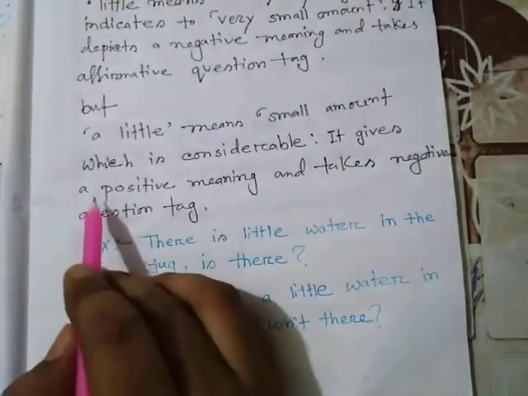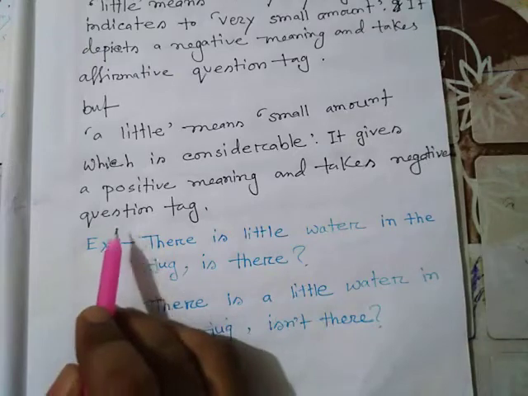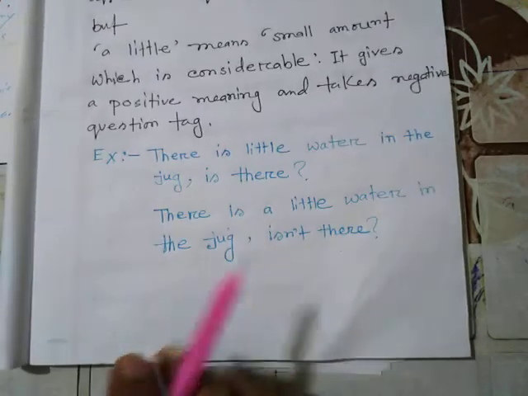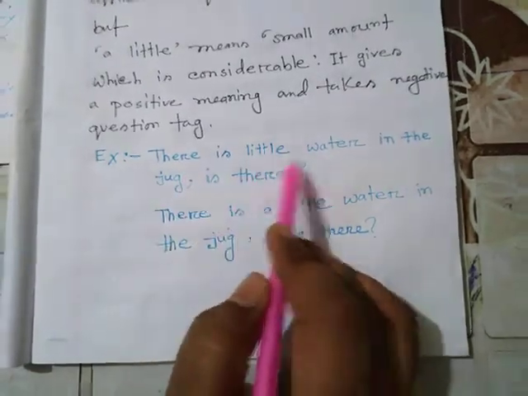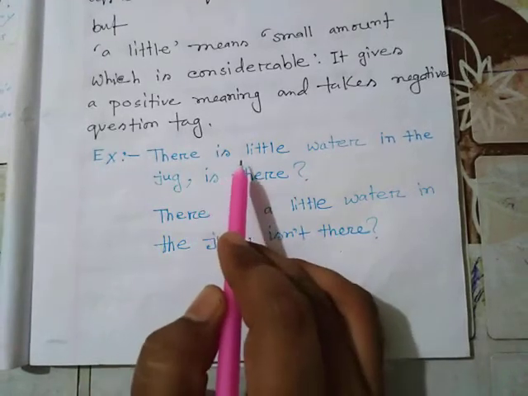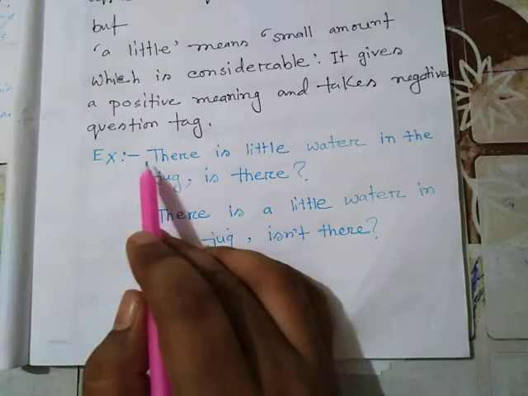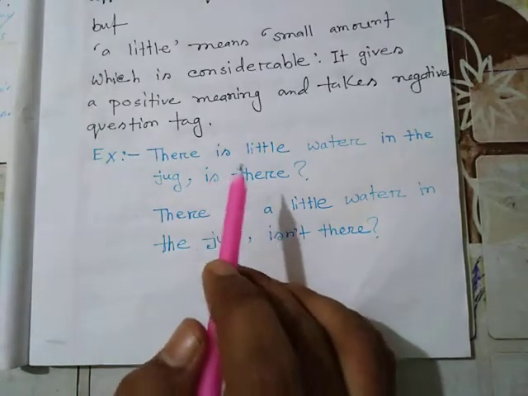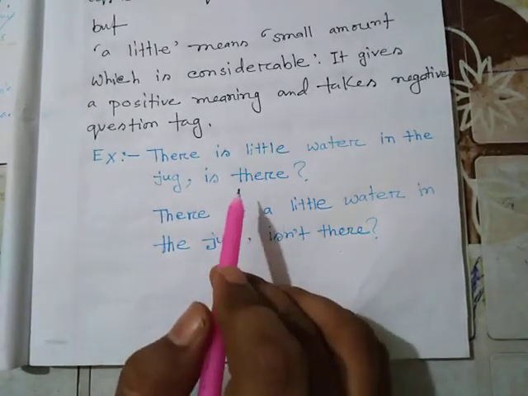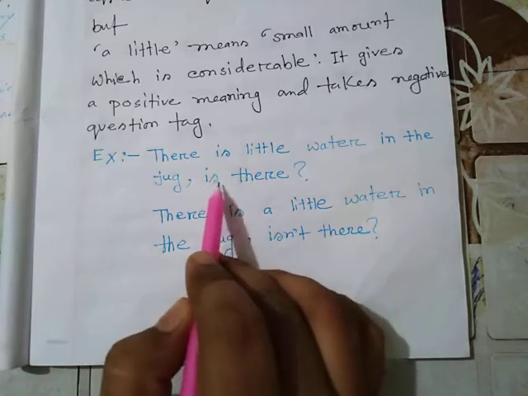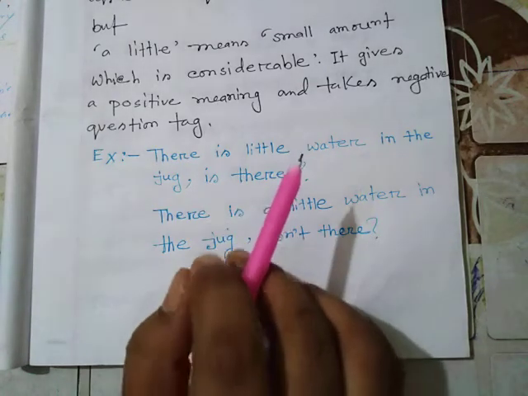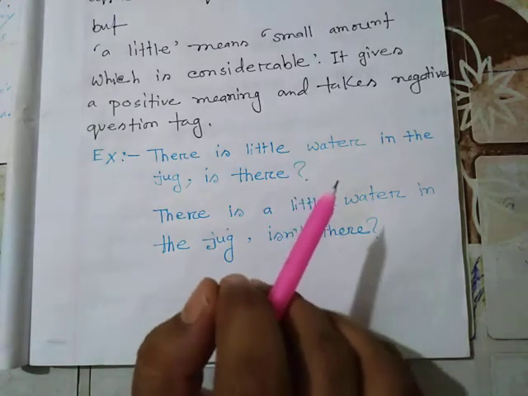It gives a positive meaning and takes a negative question tag. For example, there is little water in the jug. Here, for the presence of little, the statement will be regarded as negative. So make the question affirmatively. Use is.